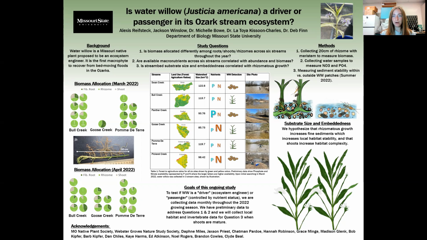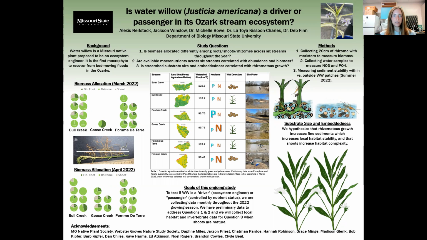So we first started in March and we collected 20 centimeters of rhizome with a growing meristem to be able to measure the biomass. If you look on the left side, there are 2 little figures with pie charts. The top one is the biomass allocation from March 2022, and the bottom is the biomass allocation from April 2022. Each of them are separated by fibrous root, rhizome, and shoot. And we only collected from 3 sites, Bull Creek, Goose Creek, and Pomme de Terre, because that was all we detected at those specific stream sites at that specific time. But hopefully, as we continue, we will find water willow in all 6 sites.